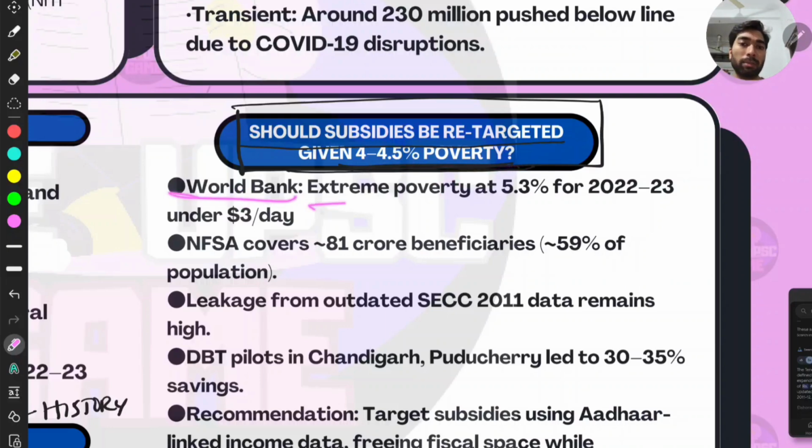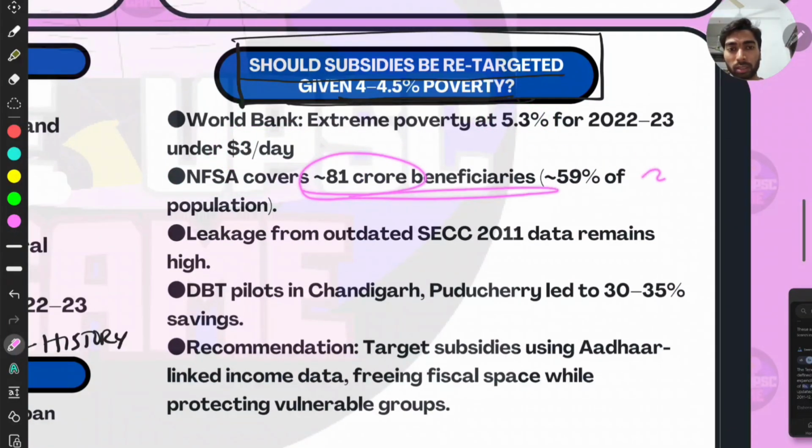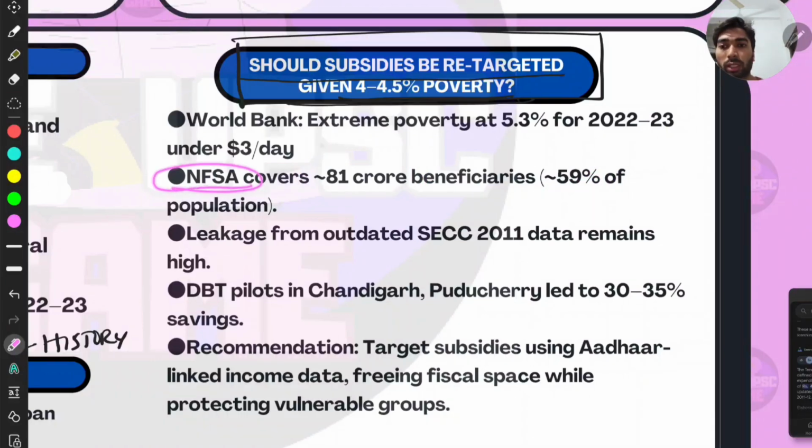The World Bank extreme poverty at 5.3 percent for 2022-23 under $3. This is the updated one, right? $3 per day. If we take this as benchmark, there are 5.3 percent living in poverty in India, right? Then NFSA covers 81 crore beneficiaries. That is the National Food Security Act, right? Covers 81 crore. That is 59% of the population. A massive population, right? And this is one of the world's top poverty reduction schemes, right? Leakage from outdated socioeconomic caste census 2011 data remains high, right?